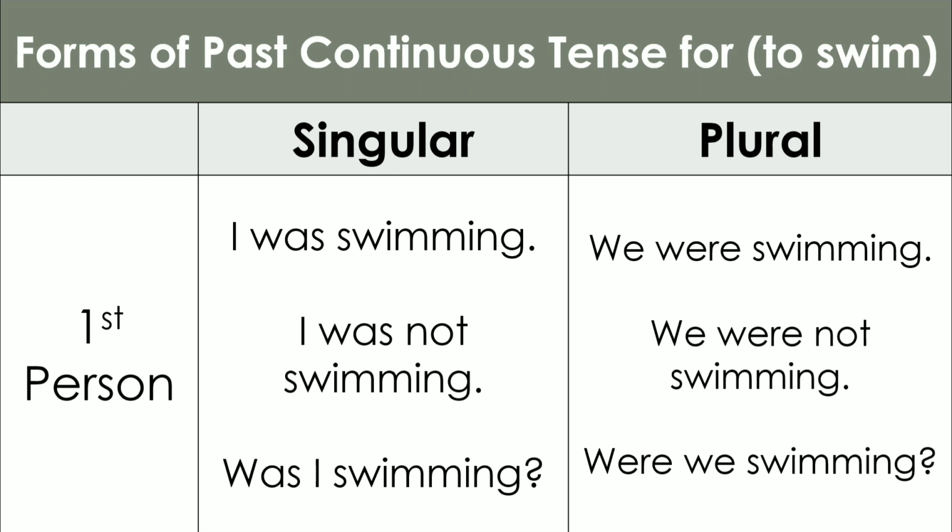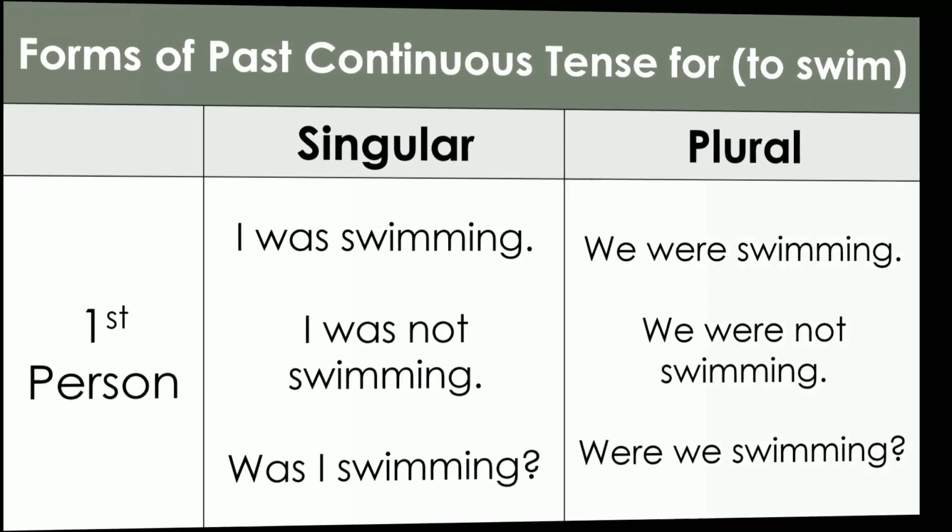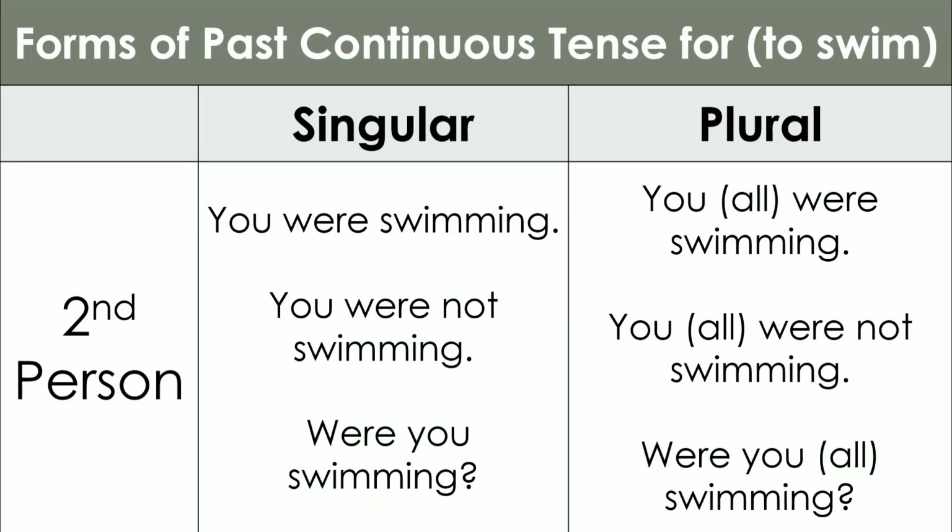With first person plural subject, that is we, were is used. So, the form is we were swimming. Negative form is we were not swimming. And the interrogative form is were we swimming? With second person subject, that is you, in singular and plural both the forms were is used. So the forms are you were swimming, you were not swimming, were you swimming?